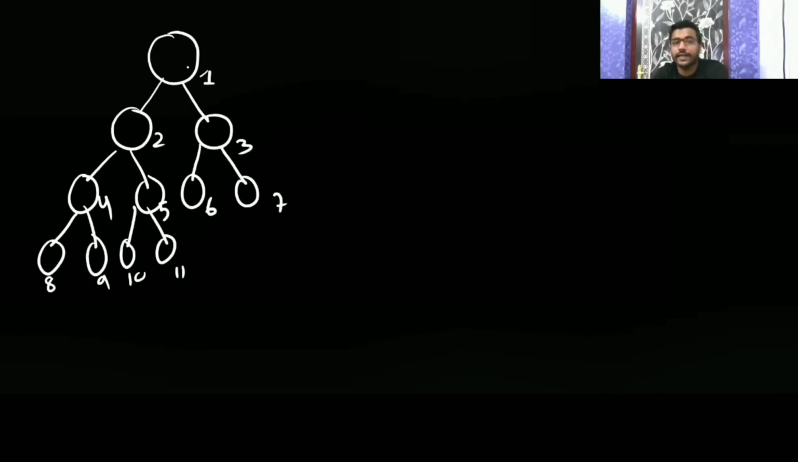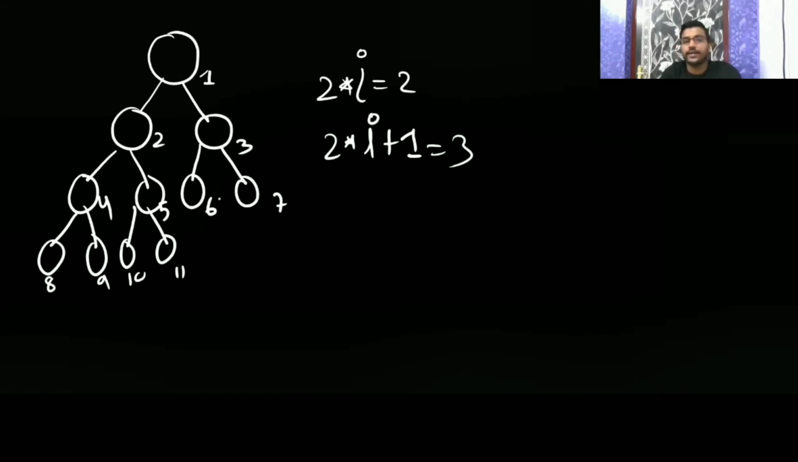We also have the advantage that if this is the index, then what is the index of the left child or the index of the right child? It is easy. If the index is I, then 2 into I gives you the index of the left child, and 2 into I plus 1 gives the index of the right child. For example, for index 2, the left child is at 2 into 2, which is 4, and the right child is 4 plus 1, which is 5. So if we use an array to store the complete binary tree, it is easy to know the left child index and the right child index.